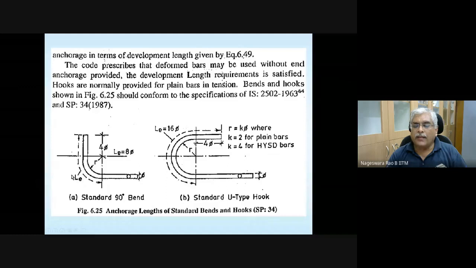Okay, how do you get this LE value? That is what is written here. LE is 8 times the diameter if you bend 90 degrees. Please note that LE is counted from the point where the bend is starting. This LE portion is 16 times the diameter of the bar if you go with this U-type hook or 180 degrees bend. So 8 times and 16 times the diameter of the bar.